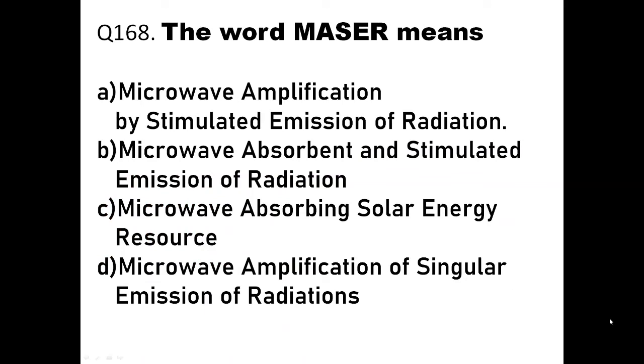The word maser means, okay, now laser and maser, when we are studying, in laser whatever L means light and maser means M means microwave. Rest everything the definition remains same. So it is microwave amplification by stimulated emission of radiation. So here the option A is given, microwave amplification by stimulated emission of radiation. So here the photon released will produce microwave energy, whereas in laser the photon produced will release a light energy. Okay, so it is microwave amplification by stimulated emission of radiation.